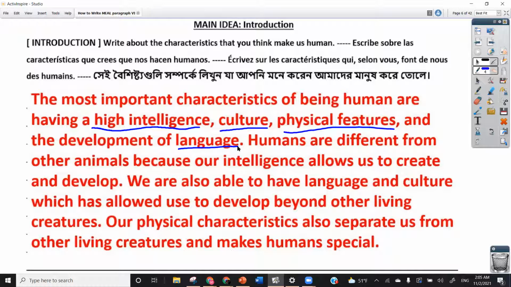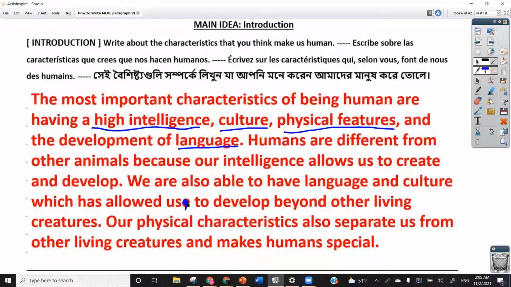And actually, I believe this should be us, not use. The last part says our physical characteristics also separate us from other living creatures and make humans special. So basically, you're talking in general about the major characteristics that you believe make humans special and different from other animals. That's essentially what you're talking about in the introduction.